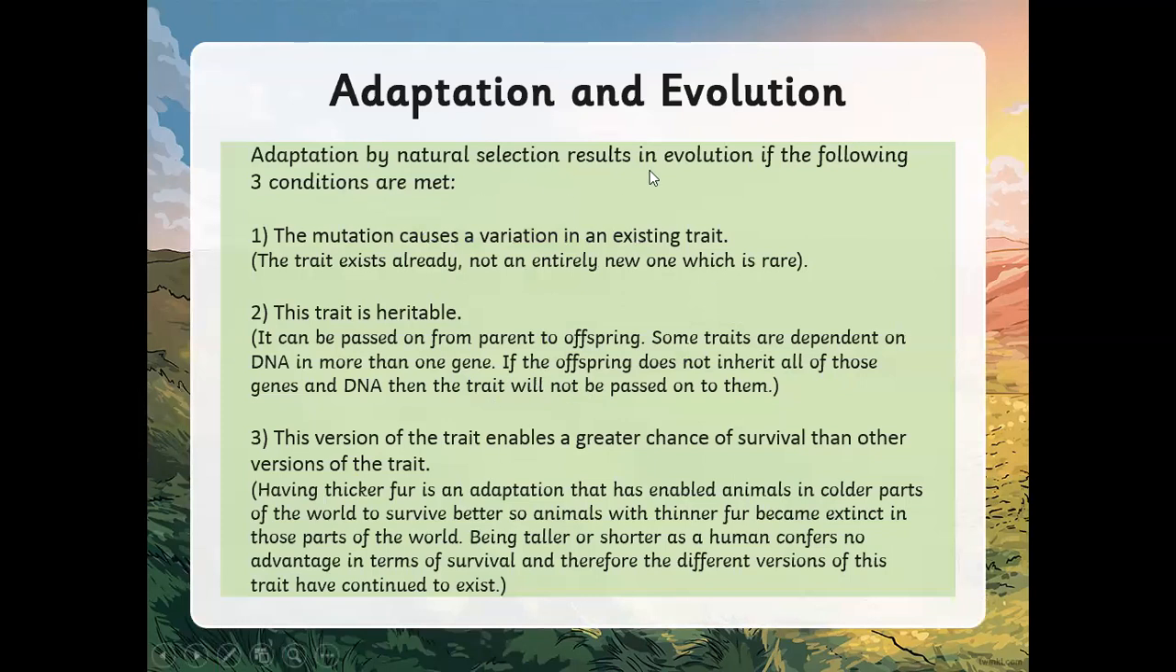Now, adaptation by natural selection results in evolution if the following three conditions are met. The mutation causes a variation in existing traits. So that means that the trait is already there, but it causes a small change in it. The trait can be inherited, so passed from parent to offspring. And then the reason why this trait would survive is that it gives a greater chance of survival. So, for example, polar bears have white fur, because with white fur they're able to sneak up on their prey because of the area that they're living in, okay?